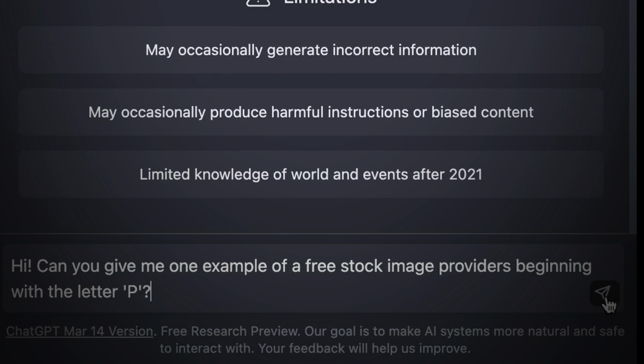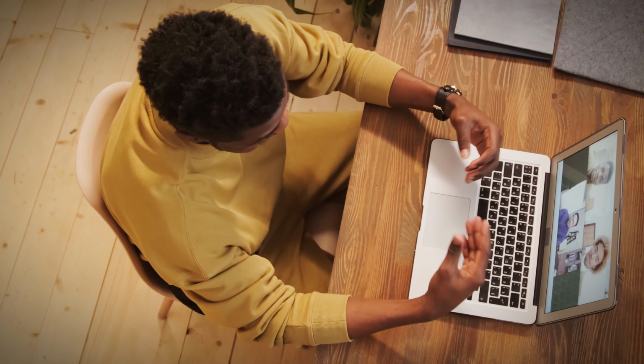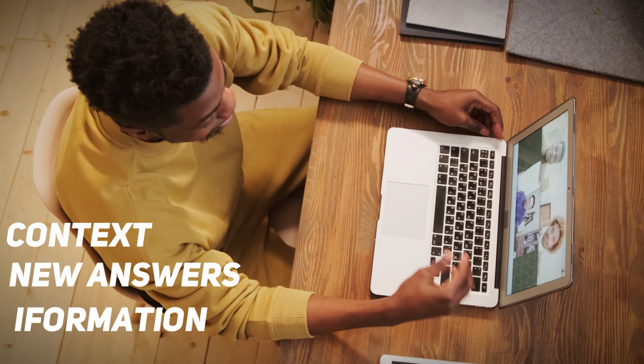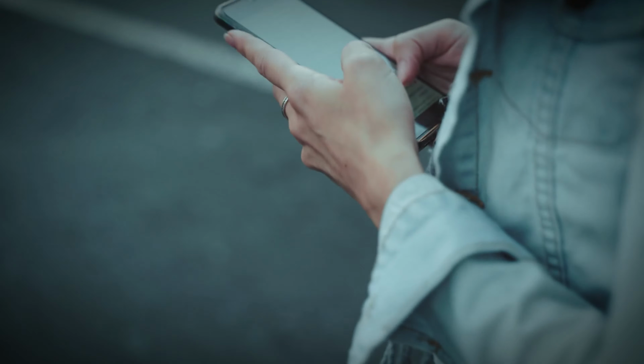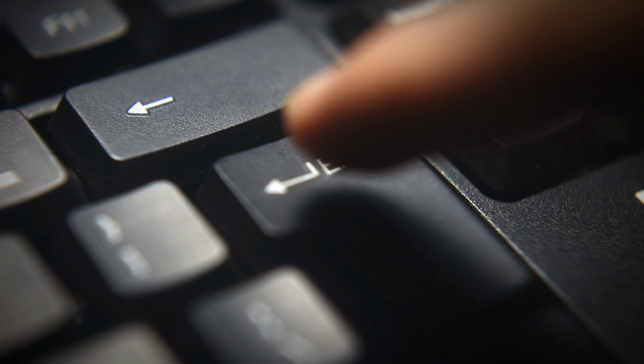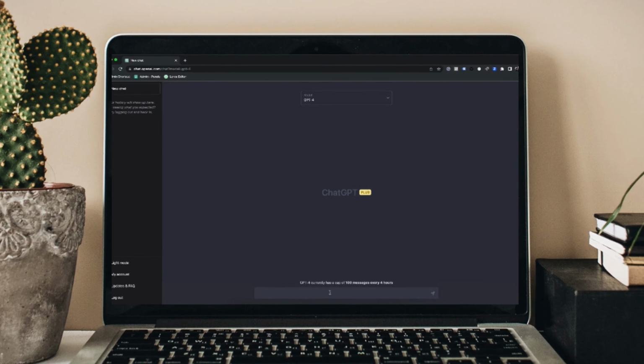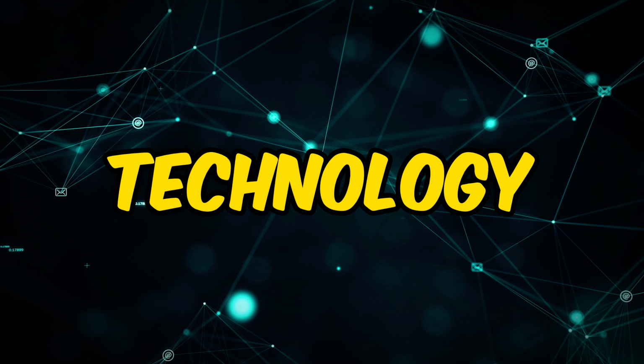Chat GPT, powered by the revolutionary GPT 3.5 architecture, is designed to generate human-like text based on the input it receives. It's like having a conversation with a virtual assistant that understands context, nuances, and can provide information on a wide range of topics. Using ChatGPT is as simple as typing a message. Just enter your text, and ChatGPT responds in a conversational manner. It can be accessed through OpenAI's API or used on various platforms that integrate the technology.